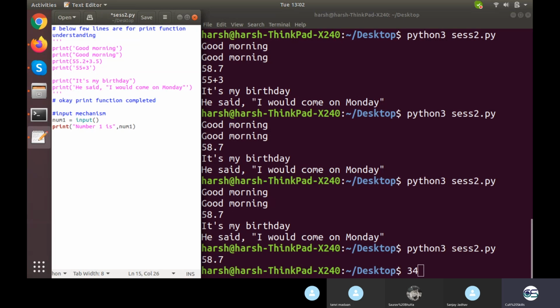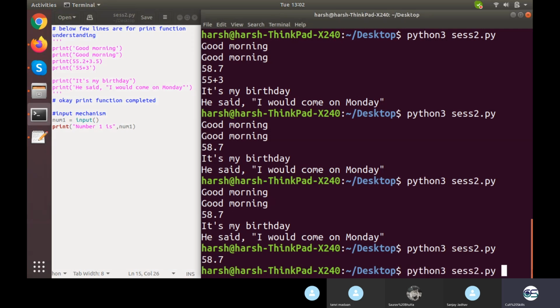What do I mean by this? The first string says "Number1 is", and the second would be the number itself. So I have just placed this variable right here. This is how we are using a variable. Data types and what variables are, we'll be talking about in the next module, right today itself.